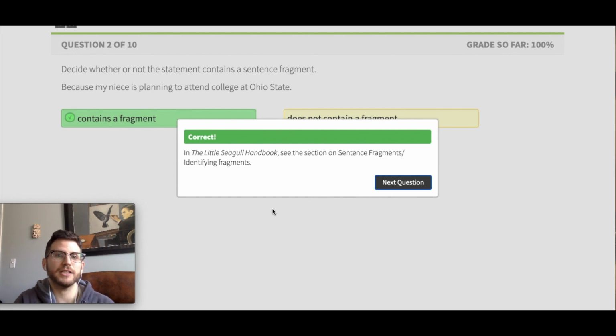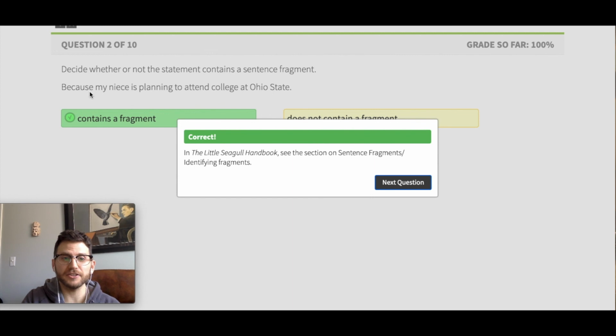Let's look at it. Because my niece is planning to attend college at Ohio State. Okay. How does it begin? It begins with because, which we know is a subordinating conjunction, okay, which tells us this is the dependent clause by itself fragment. Okay. How can I fix this? Well, two ways. I can add an independent clause to this. Because my niece is planning to attend college at Ohio State, she is hiring a moving company. Okay.